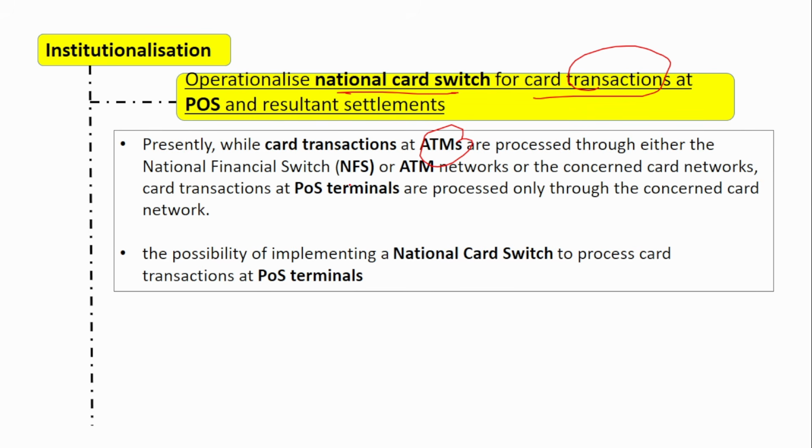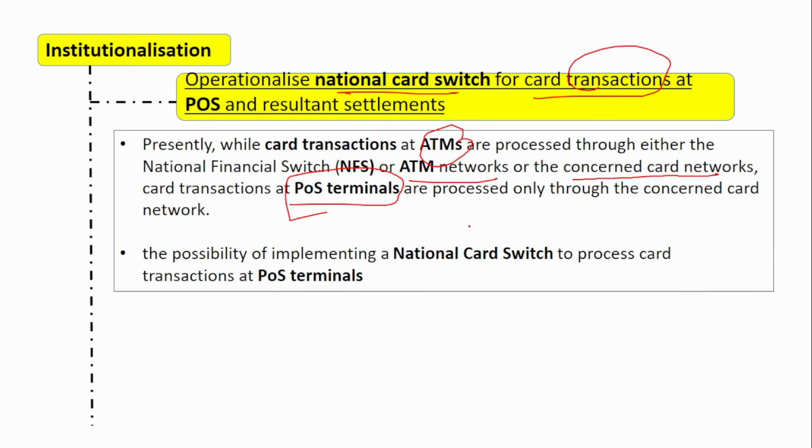So it is all connected to this national financial switch, or the ATM network, or sometimes these transactions are also processed through the card network. If you're using a RuPay card, the RuPay card network will process the transaction. So there are multiple players involved in processing an ATM transaction. But when you try to make a transaction at the POS terminal using a card, only one party is involved in processing the transaction, and that is the card network. If you make a transaction of 100 rupees using your MasterCard, then MasterCard will alone process the transaction.